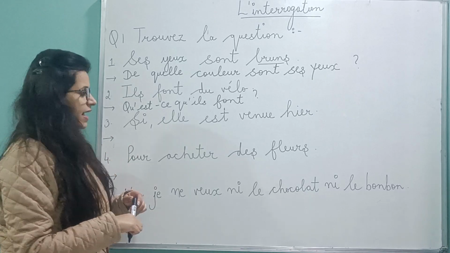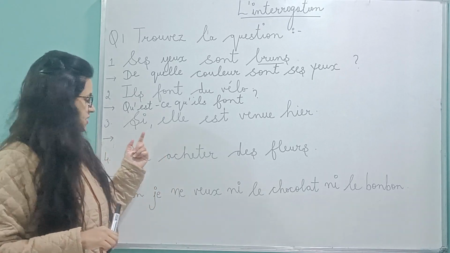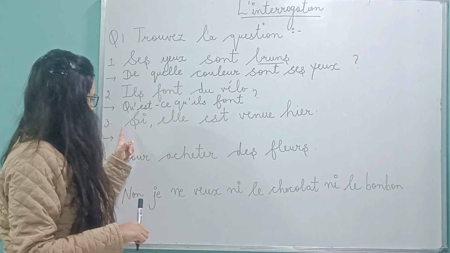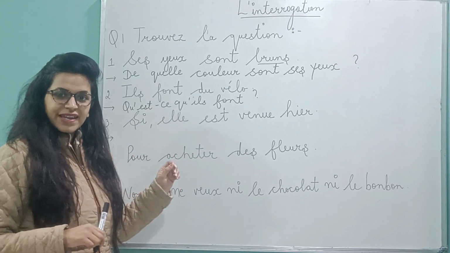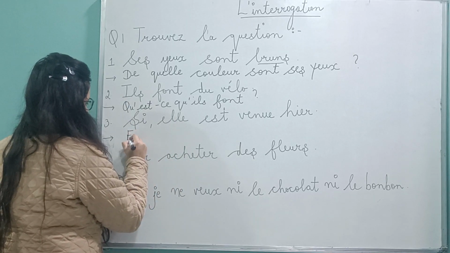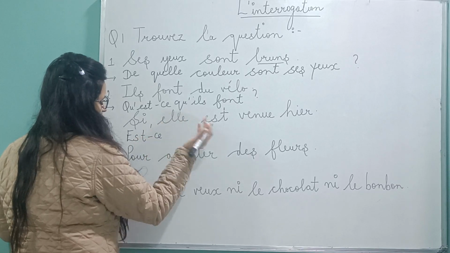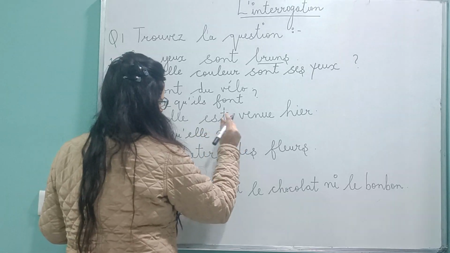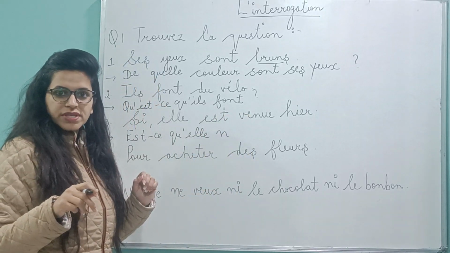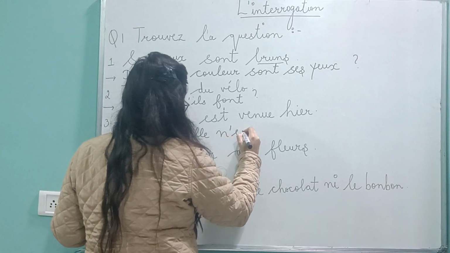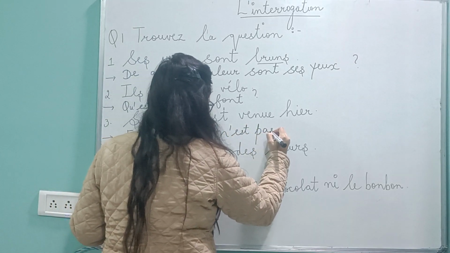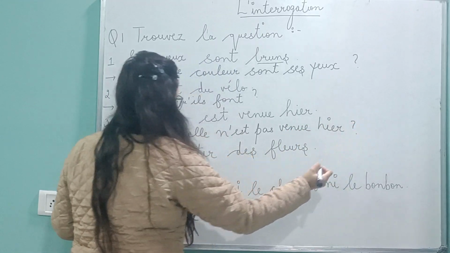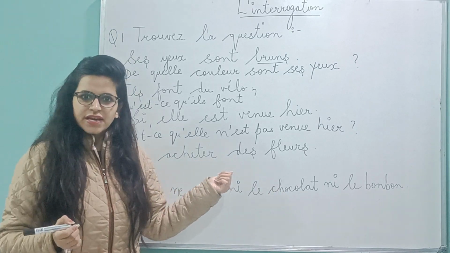Third part, si elle est venue hier. So this is a sentence which is given in si. So do you remember? I've already taken this concept before. With si, the question will always be negative. So we start with est-ce que. You can either use inversion also, that is also fine. I am taking est here. Est, it's given in which tense? Passé composé. So we'll make it negative. Est-ce qu'elle n'est pas venue hier? So when the sentences are given in si, make the question in negative.